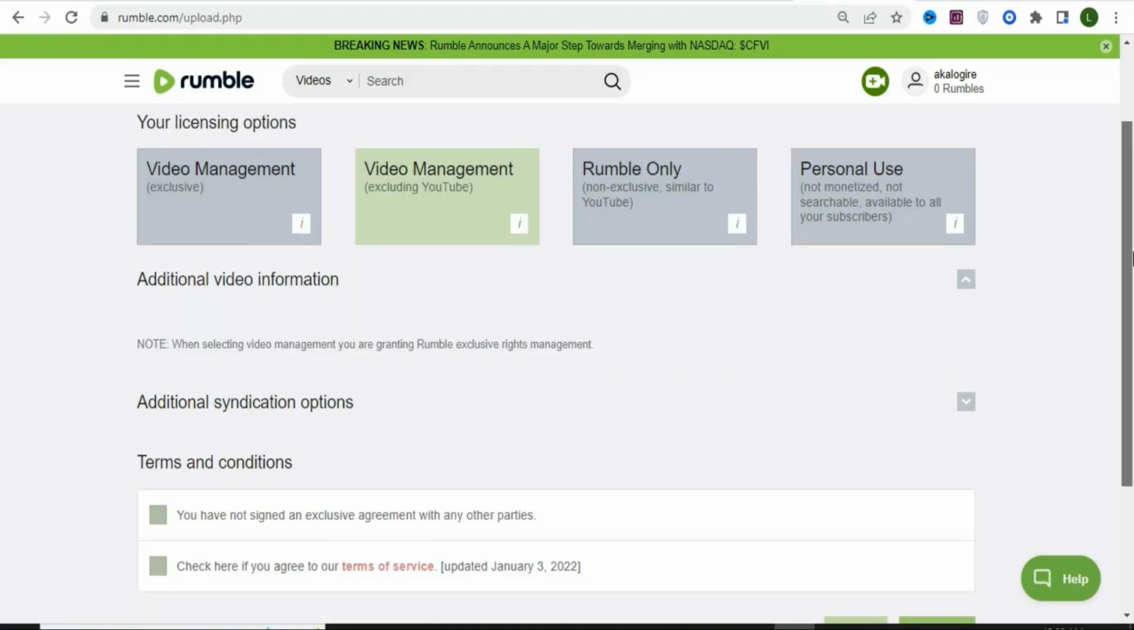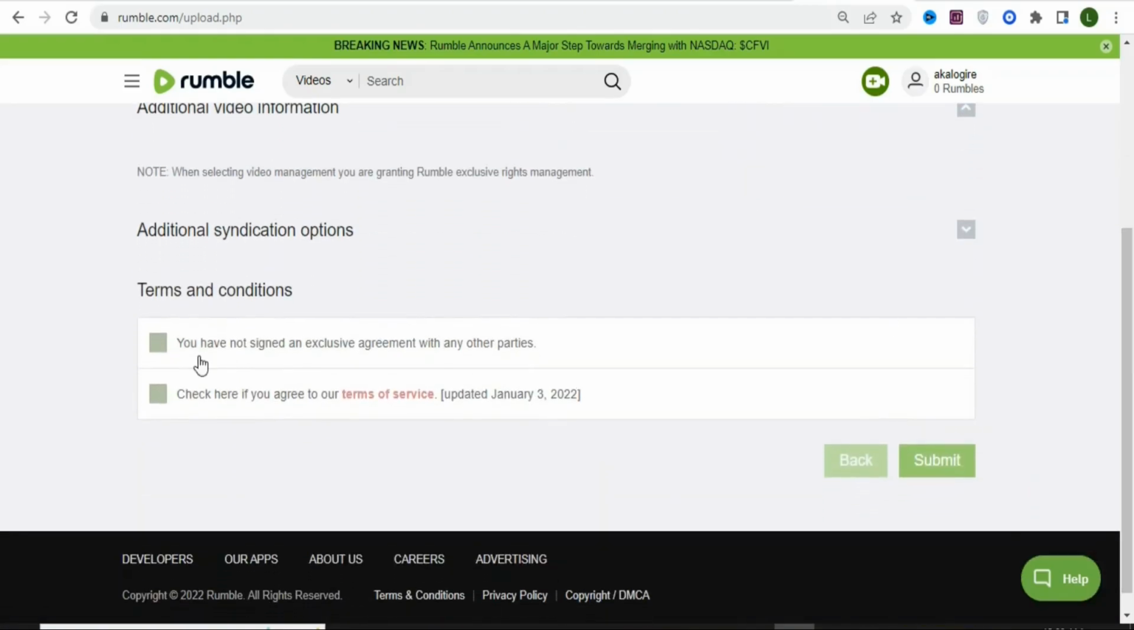Once you select your licensing right, you are going to scroll down. You can see right here, you have not signed an exclusive agreement with any other parties. So just select that. You can see right here, check here if you agree to our terms of service. So you have to select it. Once that is done, you are going to submit this particular content so that it will be uploaded. So just click on submit.